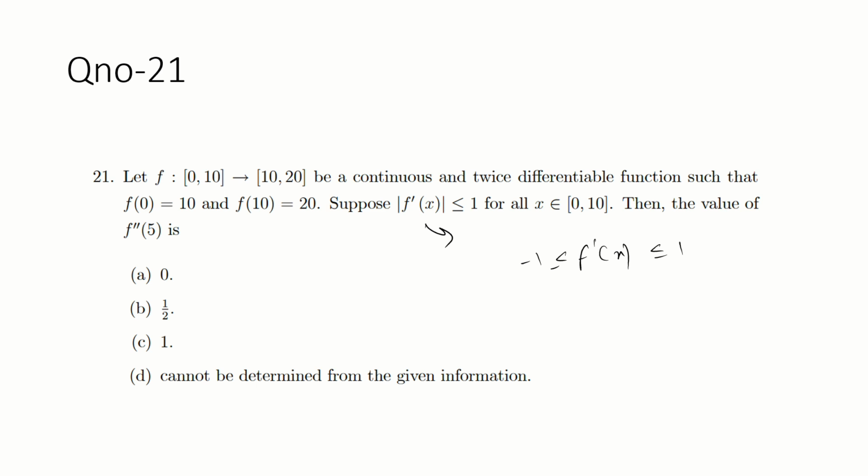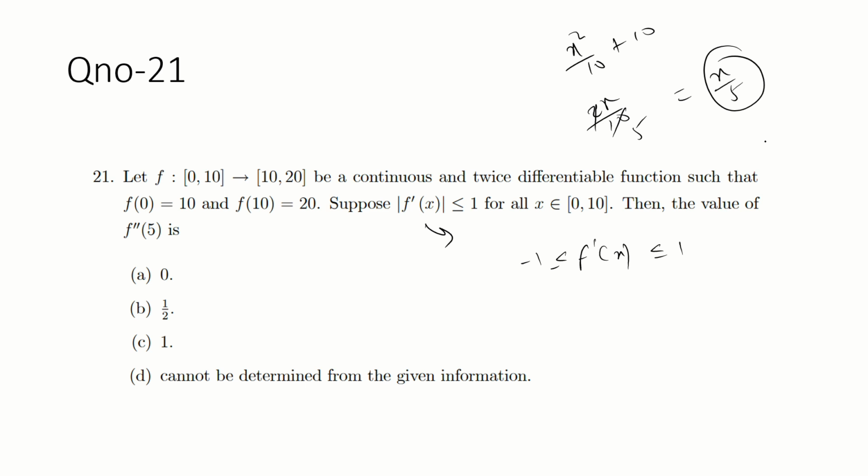Whatever values you take, the functional values should be from minus 1 to 1. So you take x square by 10 plus 10. The derivative is 2x by 10, that is x by 5.